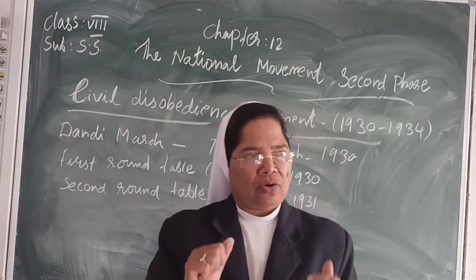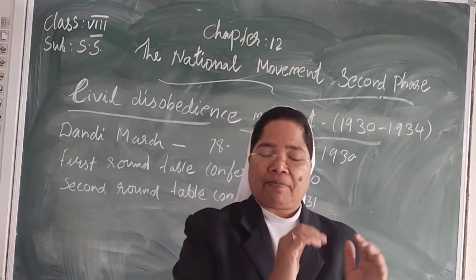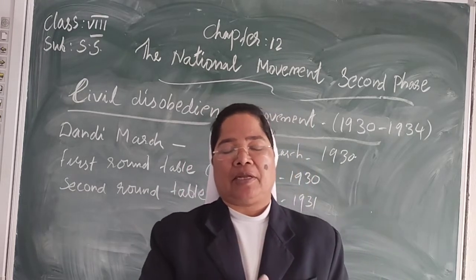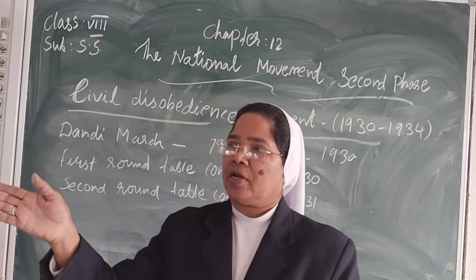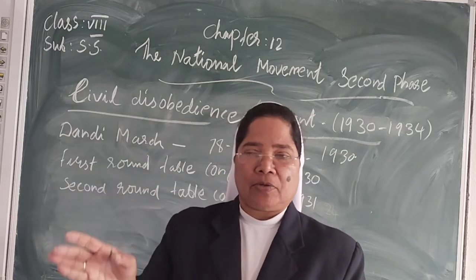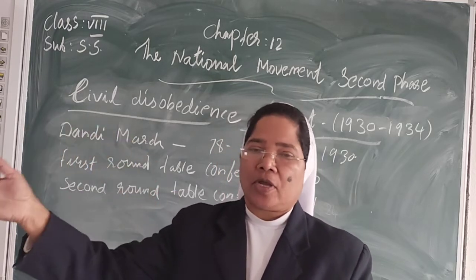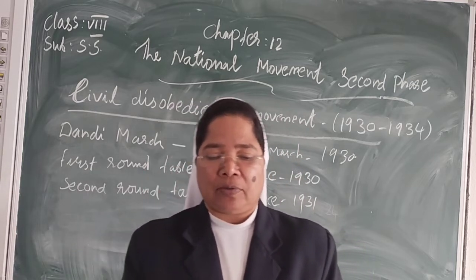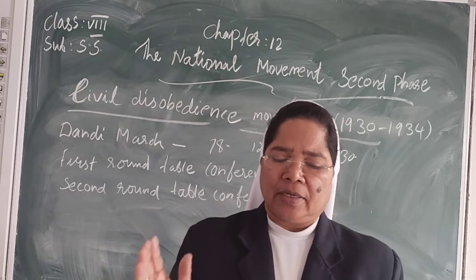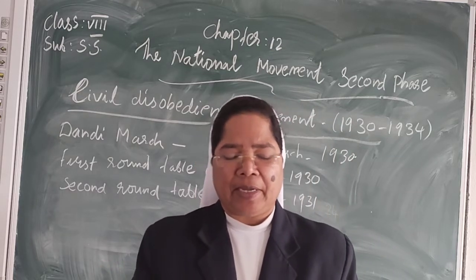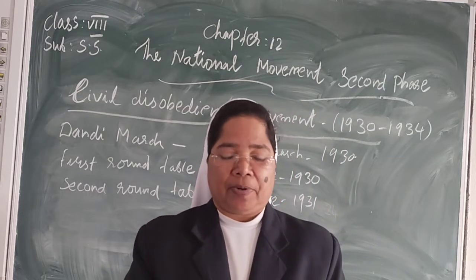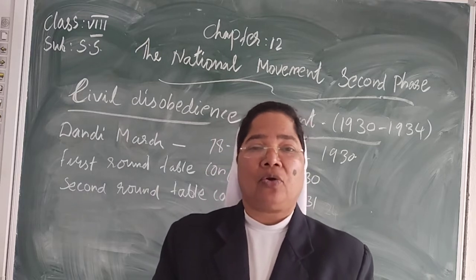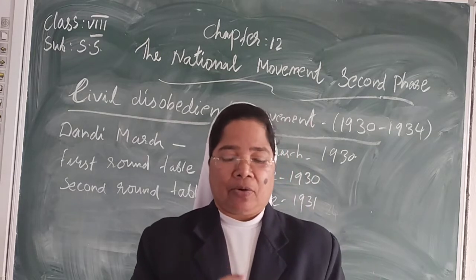It was not only Gandhiji alone; 78 members gathered together. They went to Dandi, 385 kilometers, and after 25 days of walking they reached the seashore. There they boiled water and prepared salt, breaking the salt law of the government.